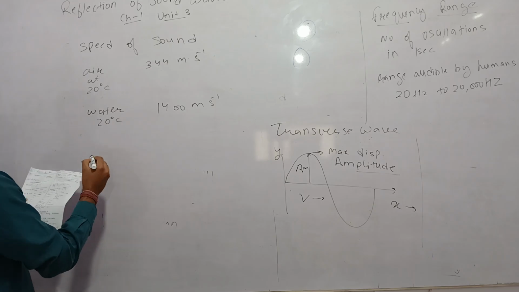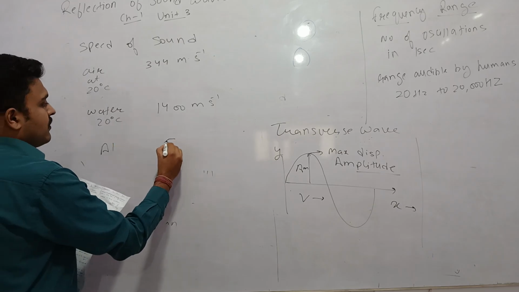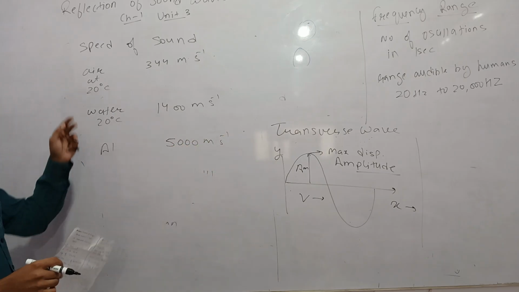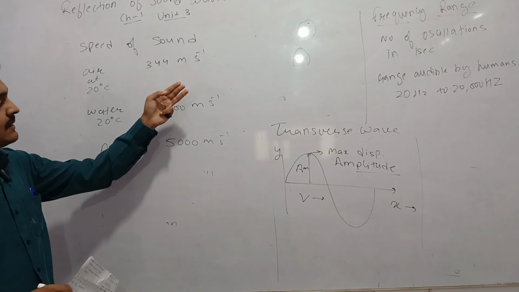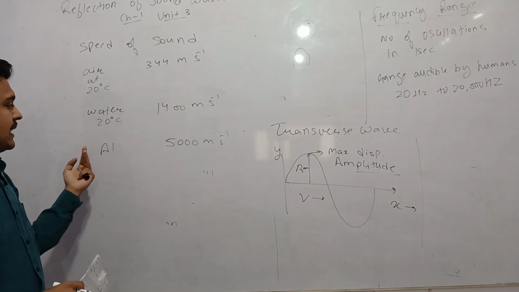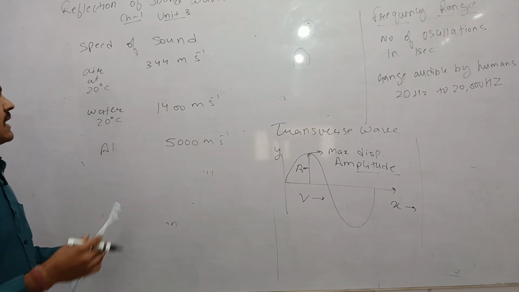In aluminium at 20 degrees Celsius, the speed is 5000 meters per second. So in air it is around 344 meters per second, in liquids around 1400, and in metals around 5000 meters per second.